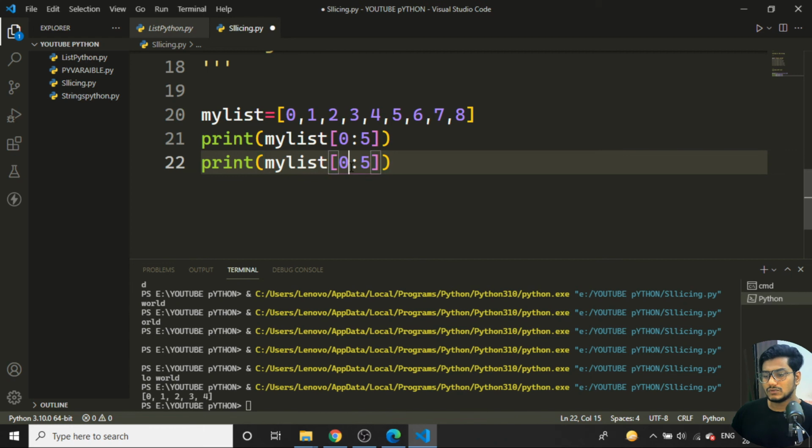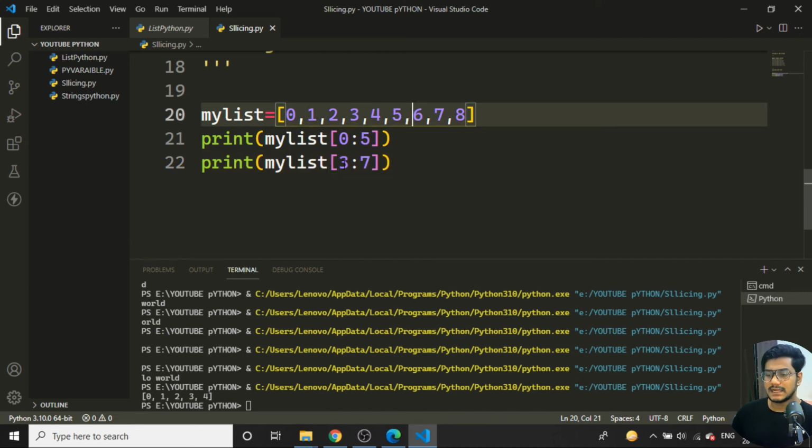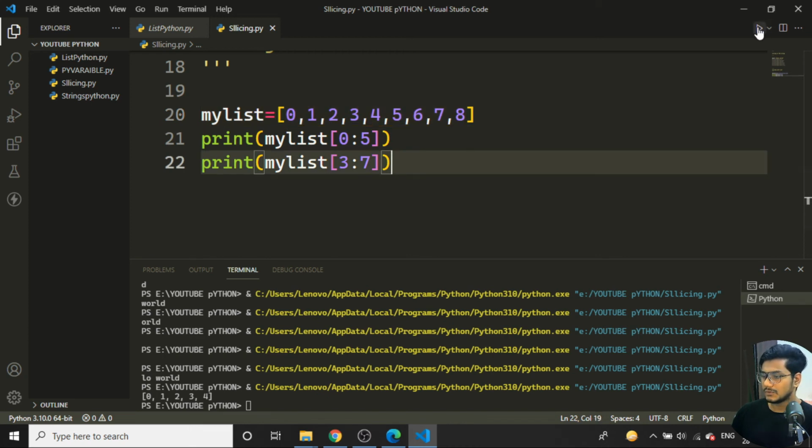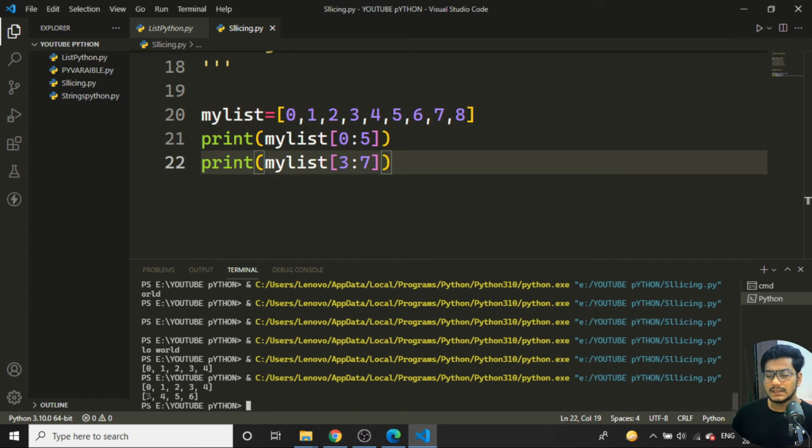In the same way, I want to start from 3 and go until 7. That means 7 minus 1 will be 6. It starts from 3, so the output should be 3, 4, 5, 6. If I run the program, you can see the output is 3, 4, 5, 6. I'm getting a perfect output. Like this, we can write the program for positive indexing.